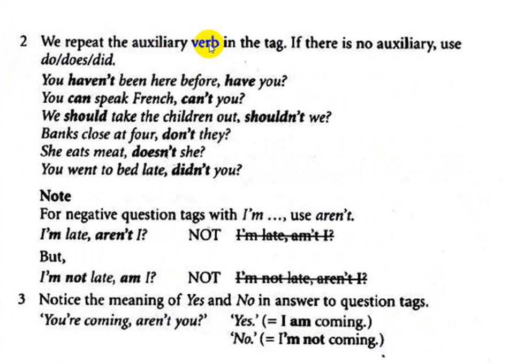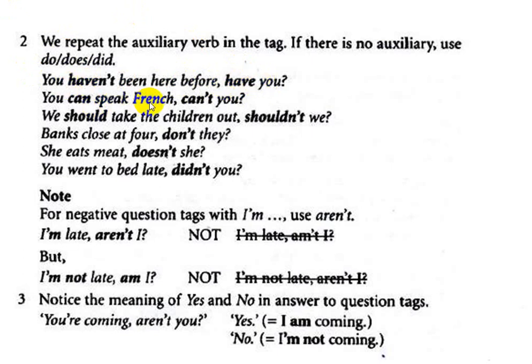Number 2, we repeat the auxiliary verb in the tag. If there is no auxiliary, use do, does, did. So we repeat the auxiliary verb in the tag. If there is no auxiliary, we use do, does, and did. For example, you haven't been here before. Have you? You notice there is an auxiliary verb here, so we repeated it. If there is an auxiliary verb, you repeat it in the tag.